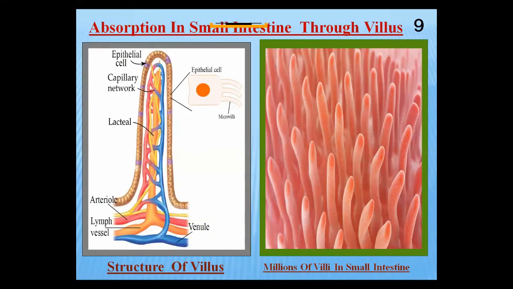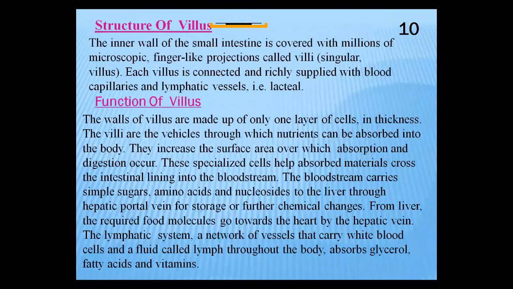Today we discussed absorption in the small intestine by the villus. We discussed the structure of the villus. Okay, and we discussed three nutrients: sugar, amino acids, and nucleosides, which are absorbed into the blood capillaries. Only the fatty acids and glycerol are absorbed by the lacteal, or lymph vessel, and these lymph vessels form the lymphatic system in our body, which is the immune system that gives us strength and power to fight against diseases. Okay, and we have discussed the structure and function of the liver in detail,